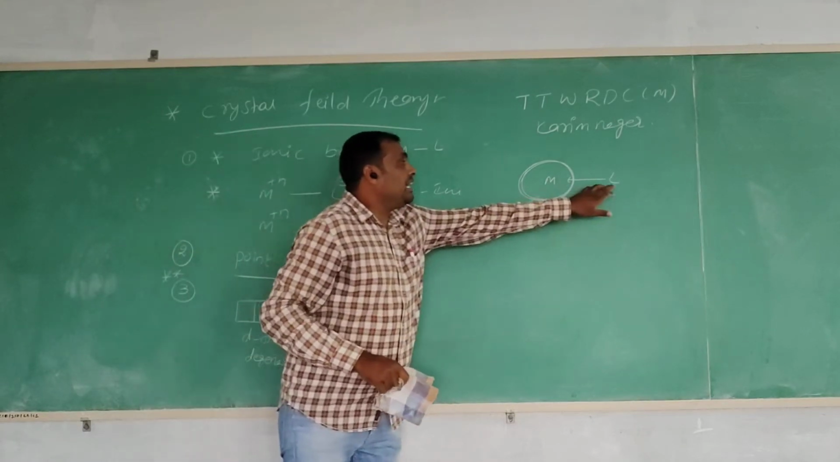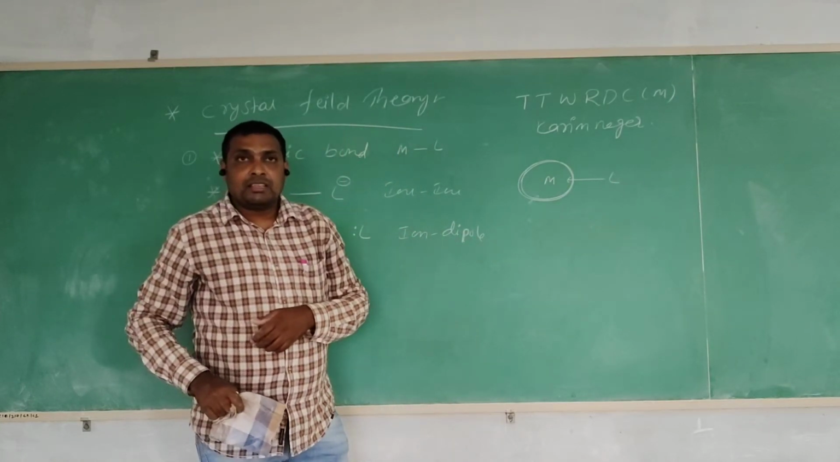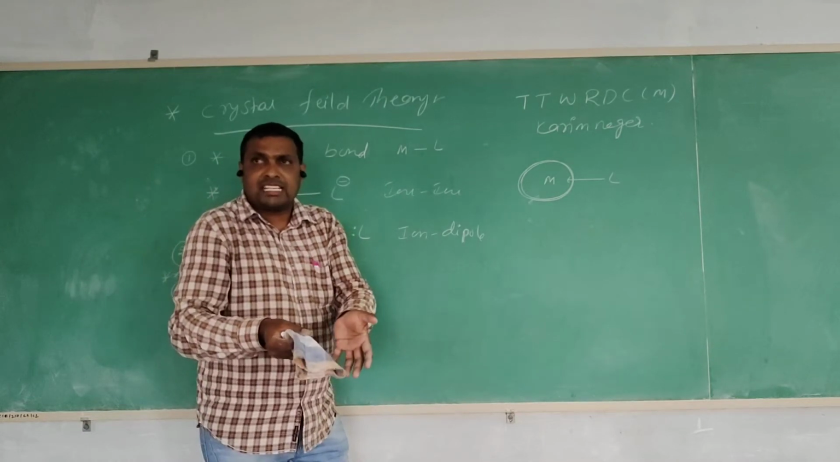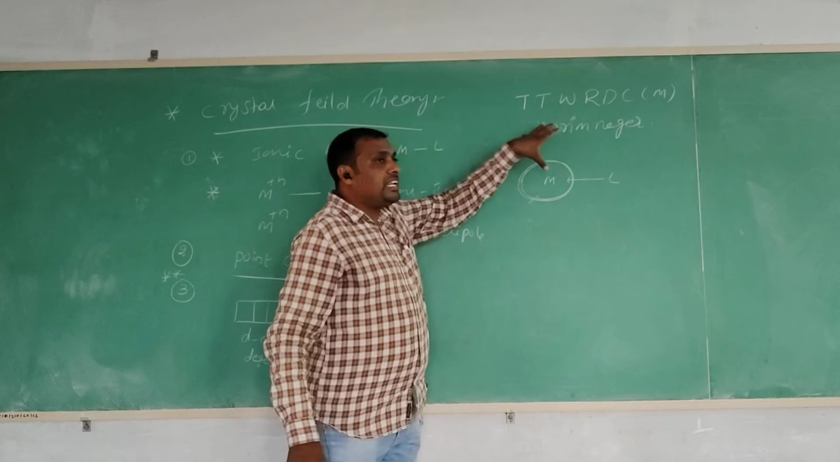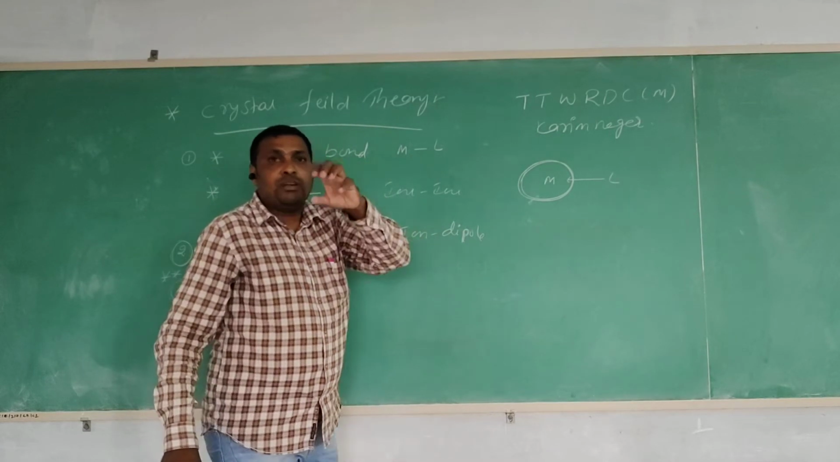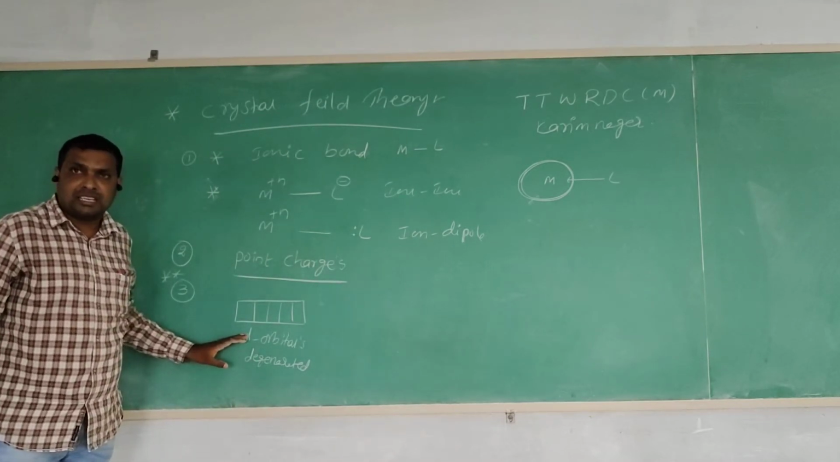The reason is that the ligands have excess electron density, so the excess electrons approach the cation side and some field is generated. That is called the crystal field. And then the metal d orbital electrons are the degenerate orbital electrons.